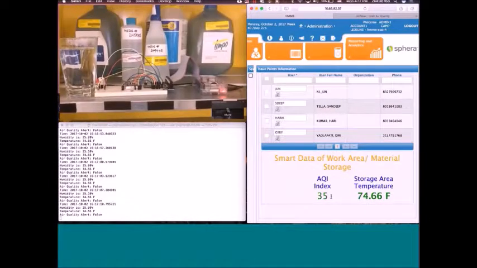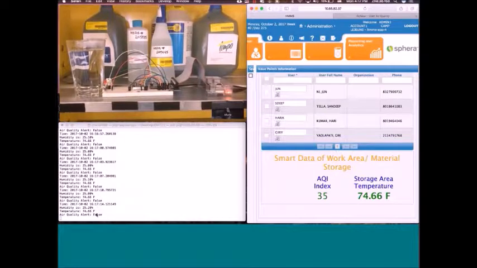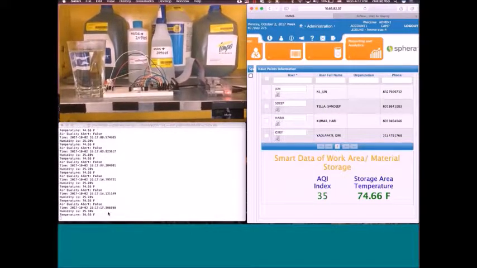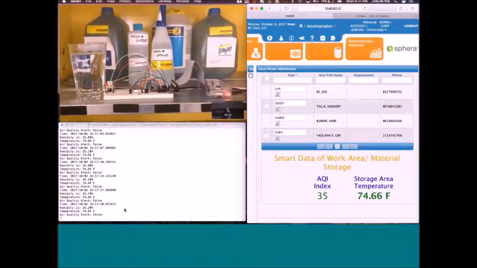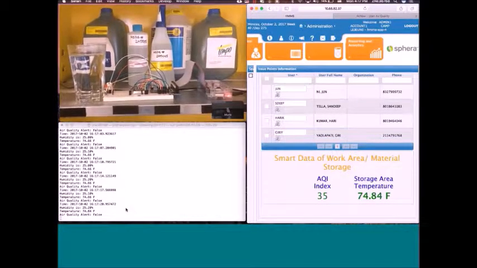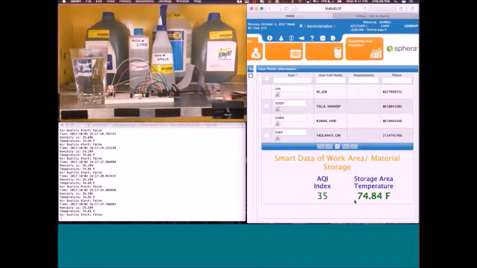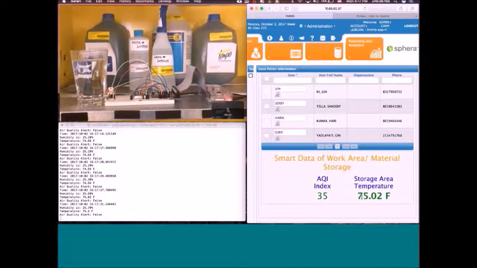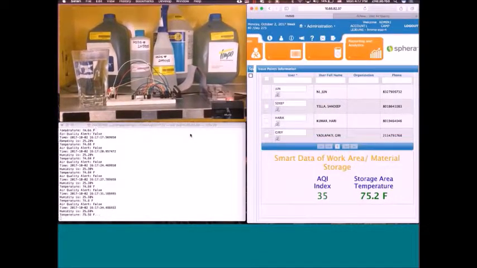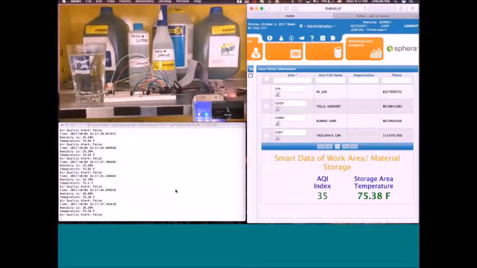Once the temperature reaches the threshold value, the color of the display of the HMMS application will change to red to alert the system user. At the same time, we should see an alert sent as a text message on Giri's phone. The LED light will also turn on, which is a signal received from the system to turn on the cooling fans. Now you would see the temperature is increasing on the application on the right hand side.